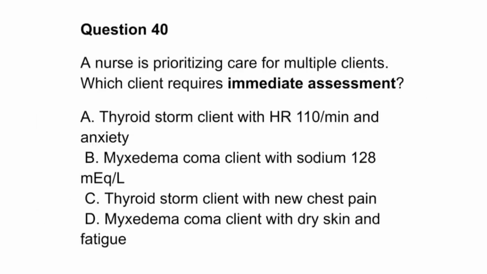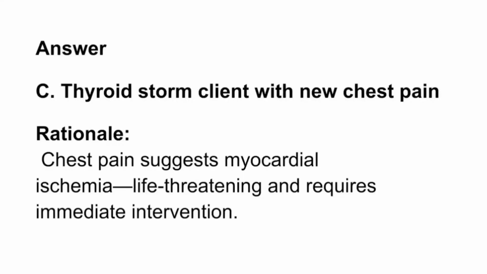Question 40. A nurse is prioritizing care for multiple clients. Which client requires immediate assessment? A. Thyroid storm client with HR 110 per minute and anxiety. B. Myxedema coma client with sodium 128 milliequivalent/L. C. Thyroid storm client with new chest pain. D. Myxedema coma client with dry skin and fatigue. Answer. C. Thyroid storm client with new chest pain. Rationale. Chest pain suggests myocardial ischemia, life-threatening and requires immediate intervention.